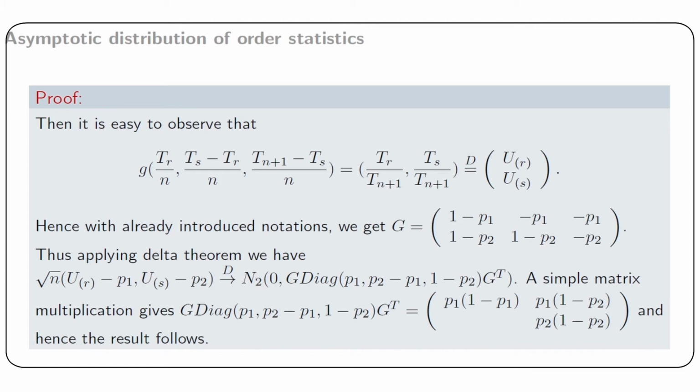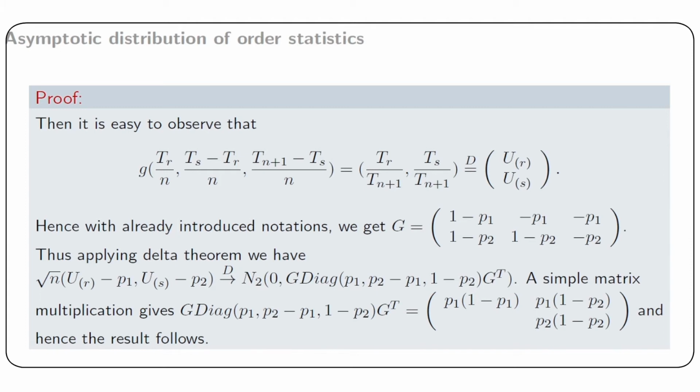So for order statistics, the result has three components. First, we have expressed the joint distribution of Ur and Us in terms of some sums of IID random variables, and then using CLT and analogy with the order statistics, we have obtained the large sample distribution of U ordered R and U ordered S.